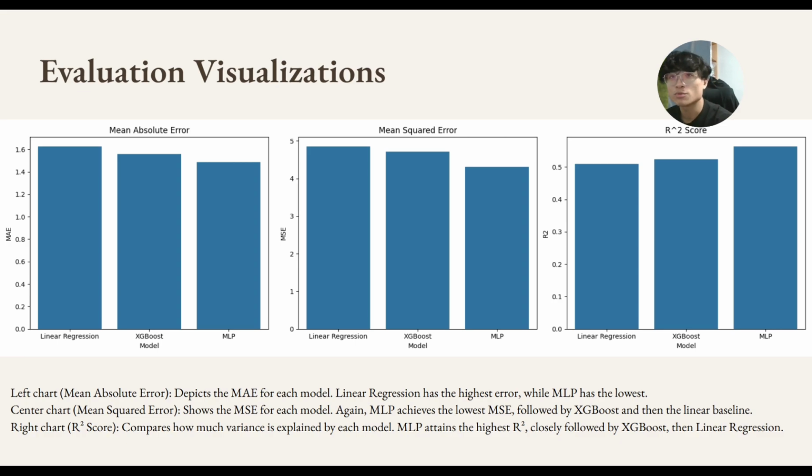Next, for XGBoost, which is a gradient boosting regressor, we applied XGBoost, a powerful gradient boosting model. XGBoost builds decision trees sequentially, where each tree corrects errors from the previous one. This allows it to handle non-linear relationships better than linear regression.